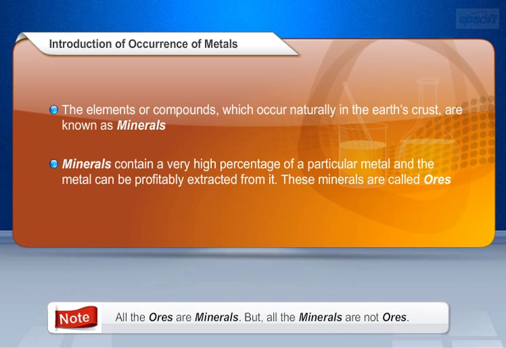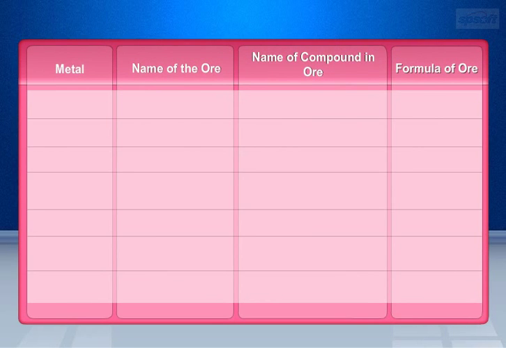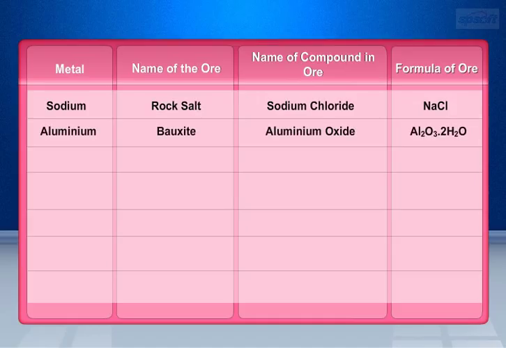Please note that all ores are minerals, but all minerals are not ores. Let's see some of the common ores of some metals: name of the ore, name of the compound in the ore, and formula of the ore. Sodium metal is extracted from rock salt ore. It is present in the form of sodium chloride compound, and NaCl is the formula for this ore. Aluminium metal is extracted from bauxite ore. It is present in the form of aluminium oxide compound, and Al2O3.2H2O is the formula for this ore.